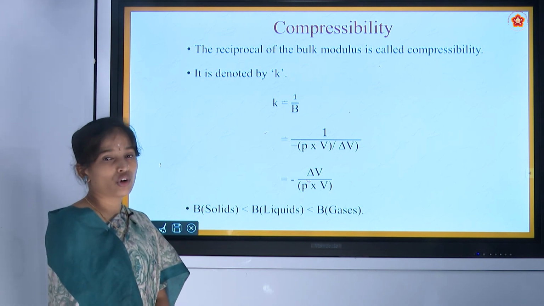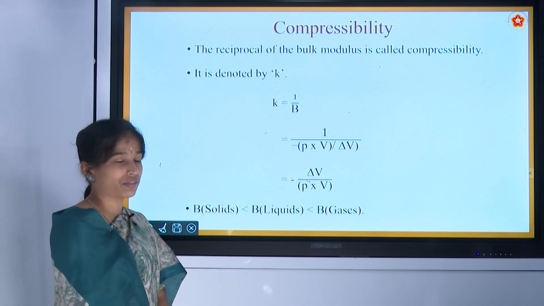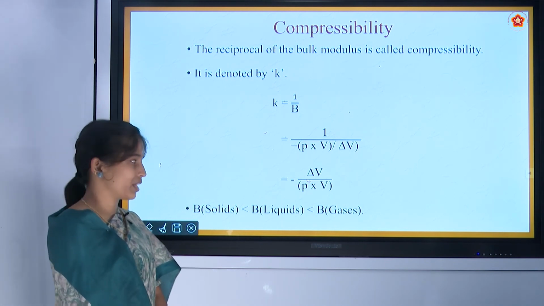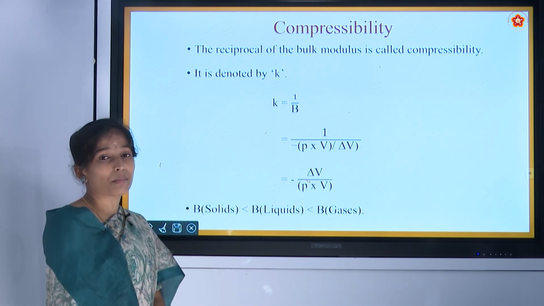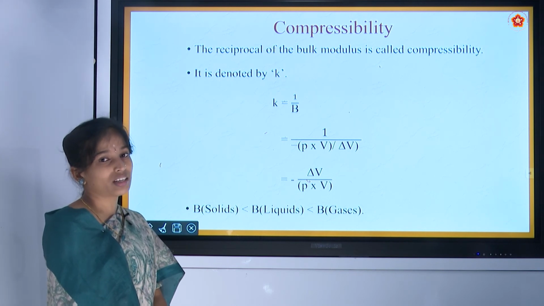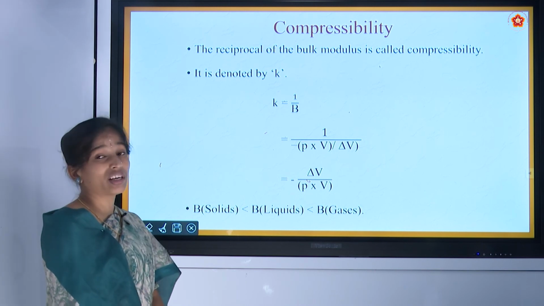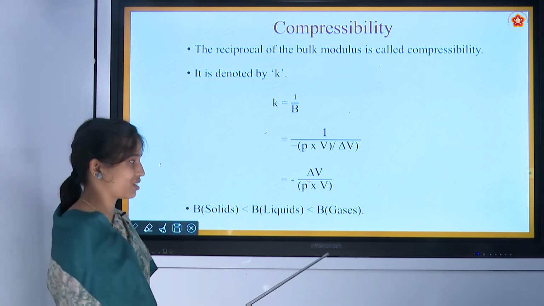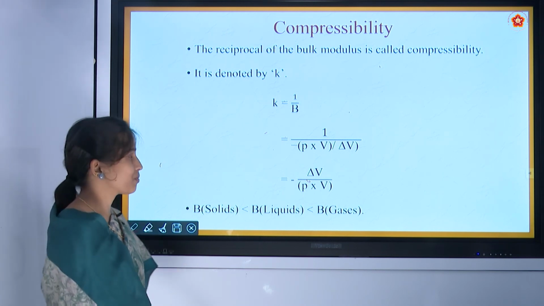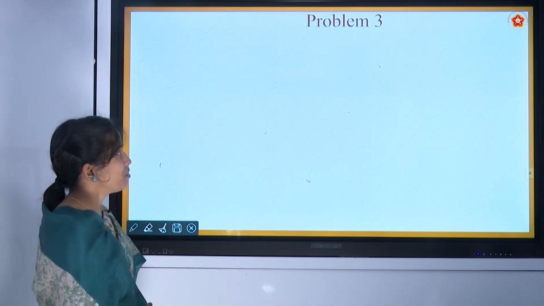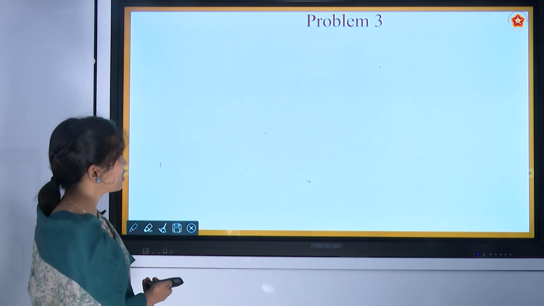Here, the compressibility of solids is less than that of liquids, and for liquids it is less than that of the gaseous state. We generally know that gases can be compressed easily compared to solids. It is almost impossible to compress solids, and it is very easy to compress gases. So the compressibility of gases is very large. Let us move on to a problem on the bulk modulus.